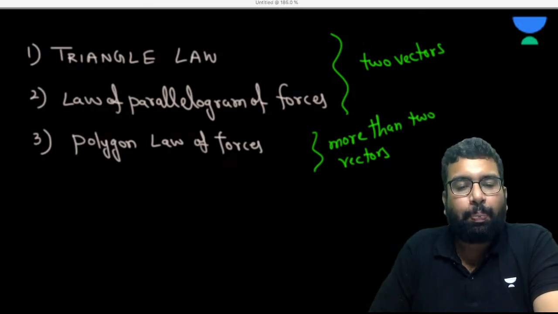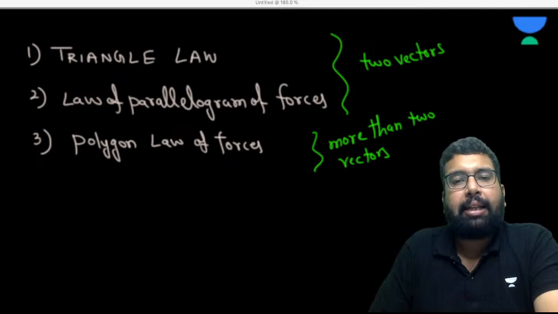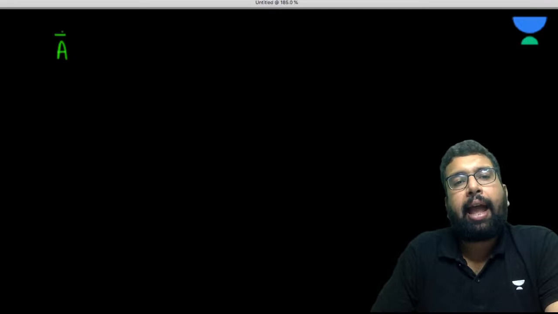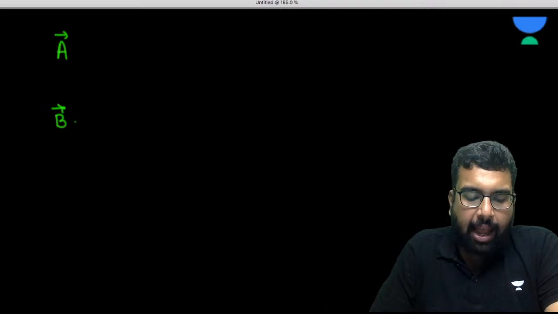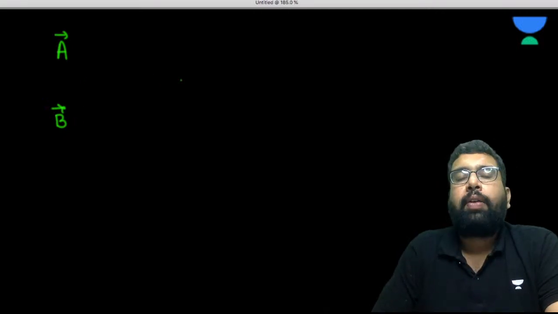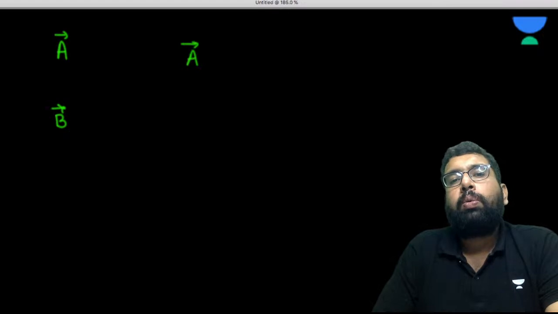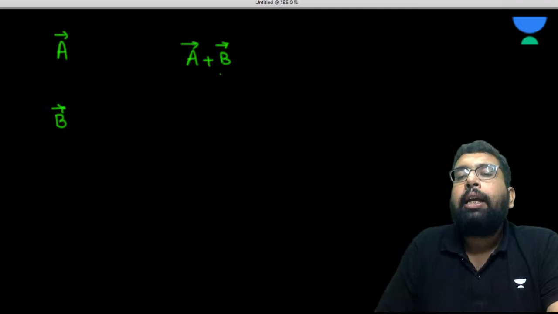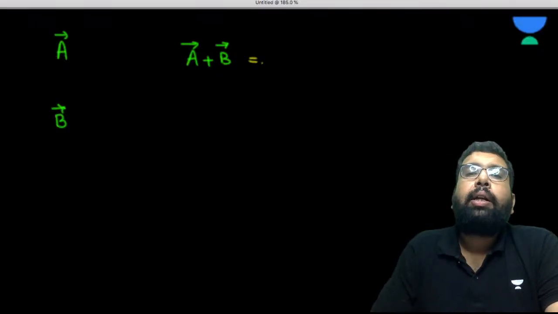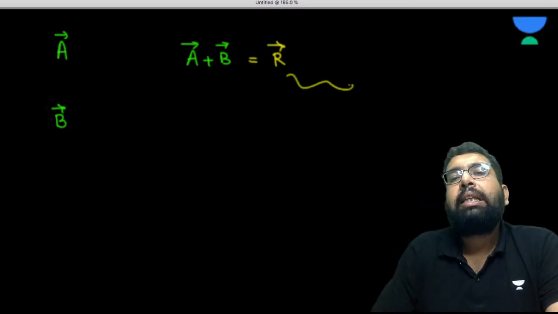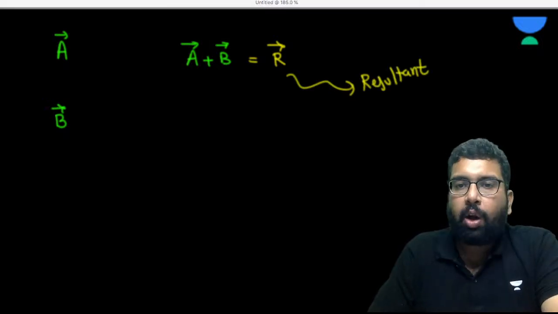Now please understand this. Let's suppose we are having two vectors, vector A and vector B. We are having two vectors, A and B, and I want to add these vectors. What do I want to do, sir? I want to do the addition of these vectors. So when I am adding these vectors, definitely when I'm adding two quantities, there will be some result. Now in the world of vectors, this is what we call the resultant, right? This is the general terminology.